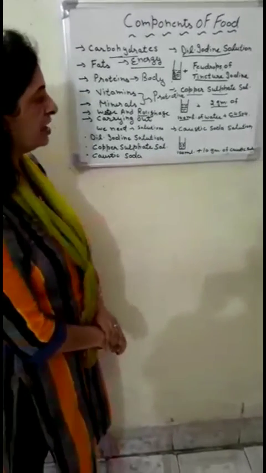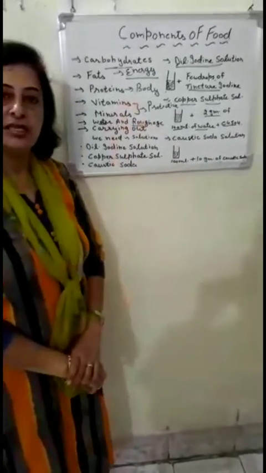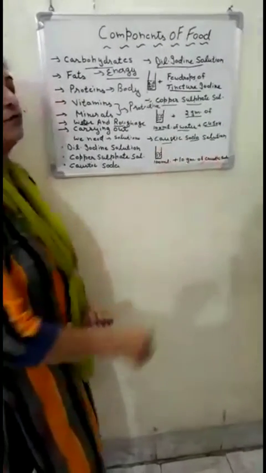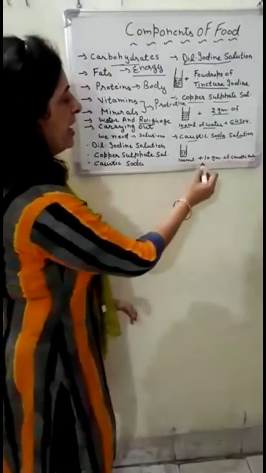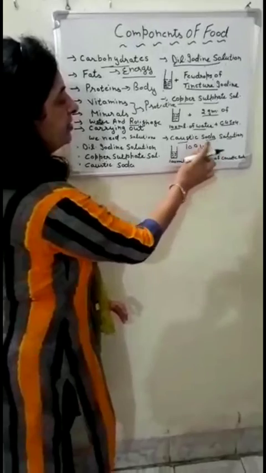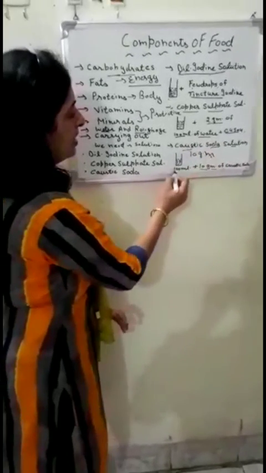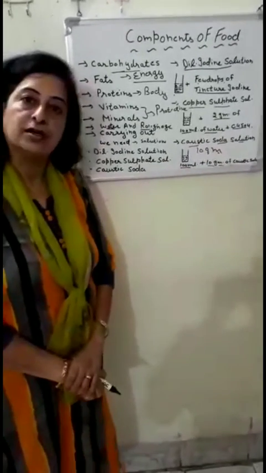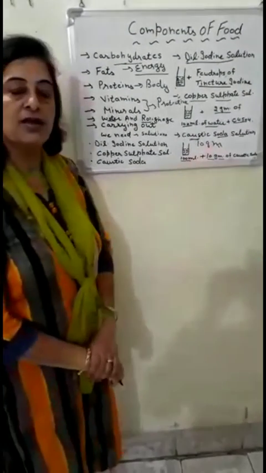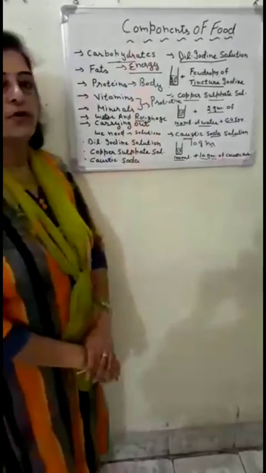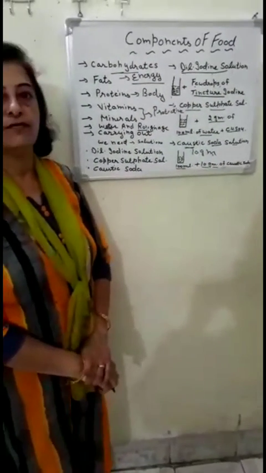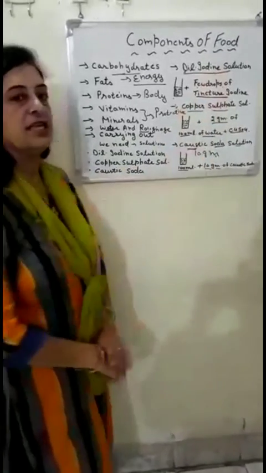The next solution we need to test the presence of proteins in a given food item is caustic soda solution. Again, we can prepare this solution by adding 10 gram of caustic soda in 100 milliliter of water and shaking it well. After that our solution of caustic soda is ready. So these are the different components of food, and we can easily test their presence with the help of these solutions.